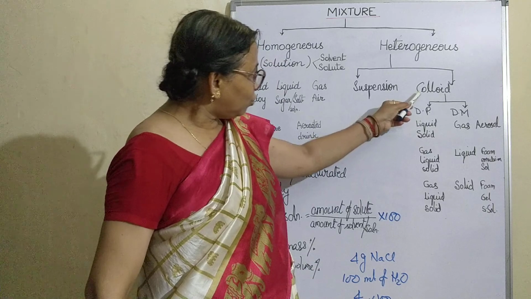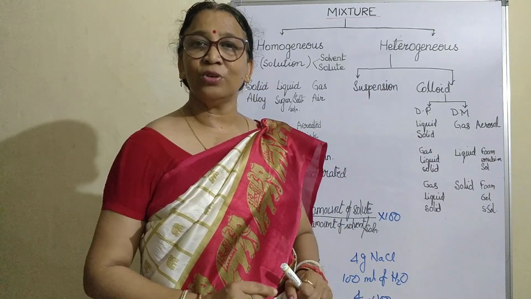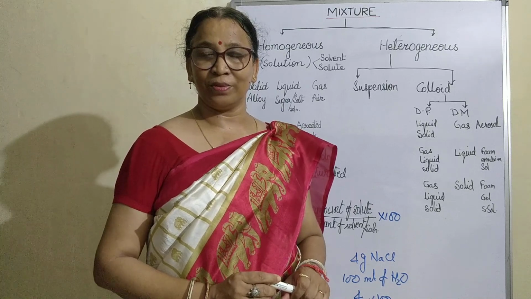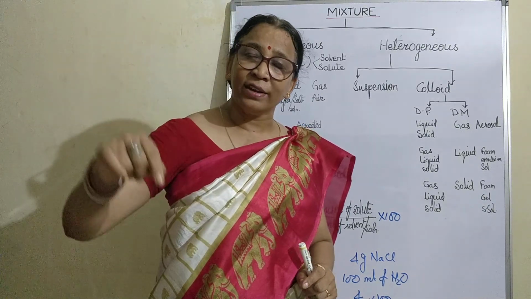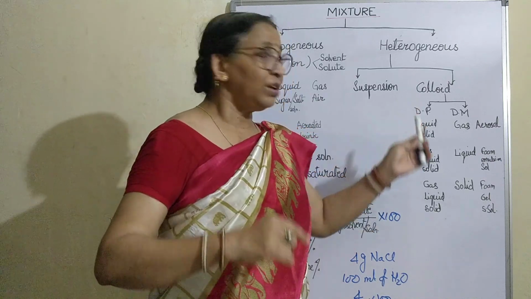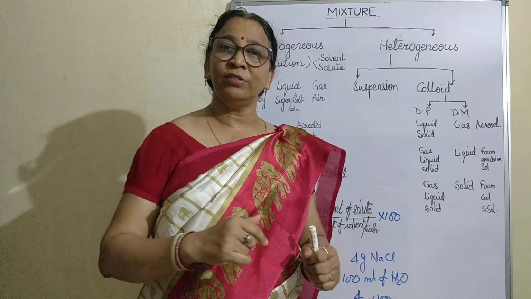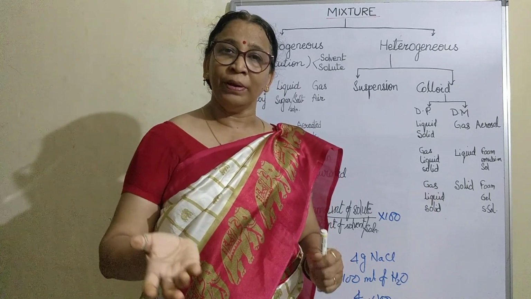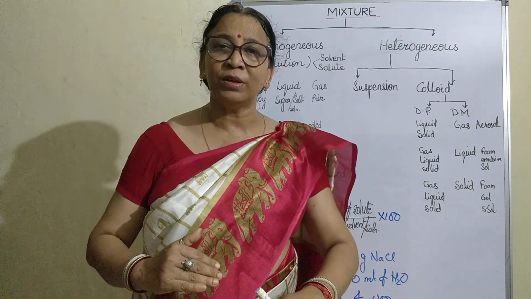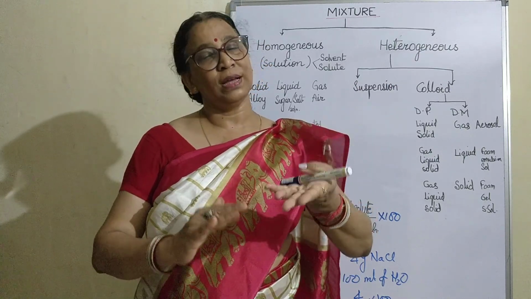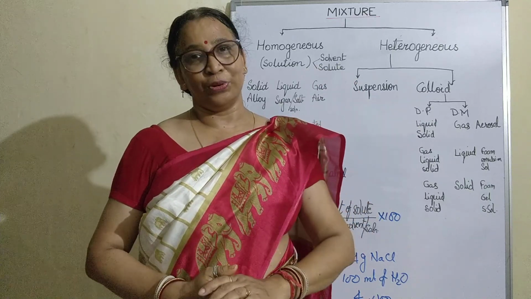And to separate the components of colloid, there is a special technique called centrifugation. Centrifugation is a method of rotating the mixture at a high speed. Very rapidly it will move. Then what will happen? The denser one will go to the bottom. It will be forced to go to the bottom, and the lighter one will come on the top. So in this way you can separate the components, like the milk.